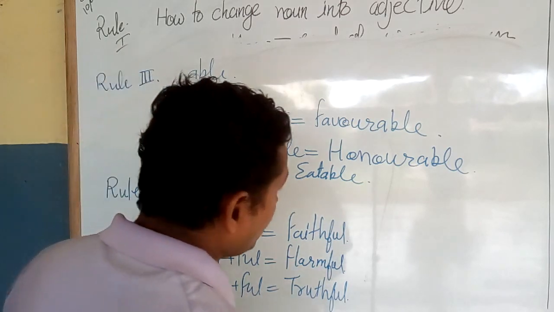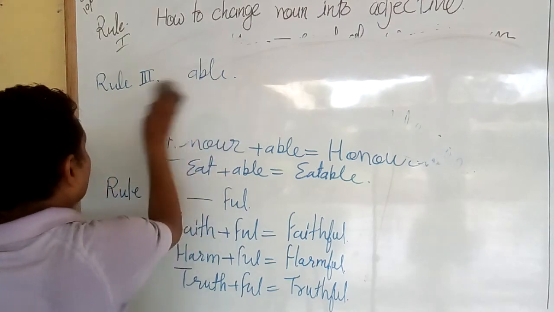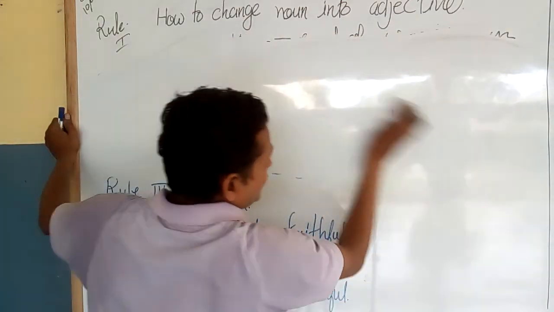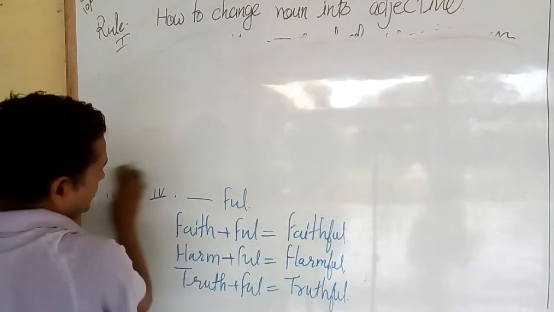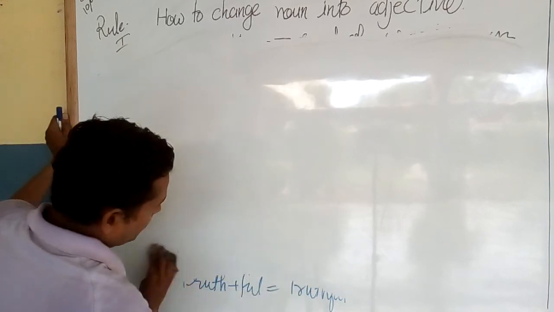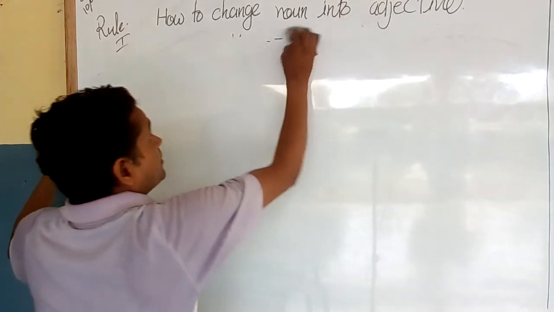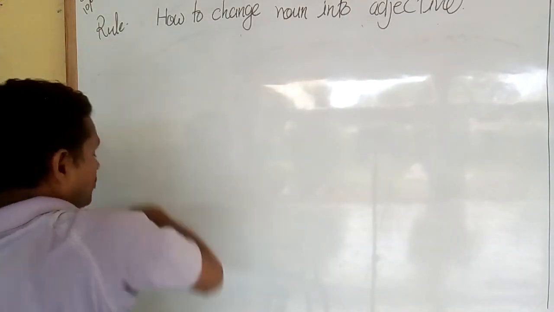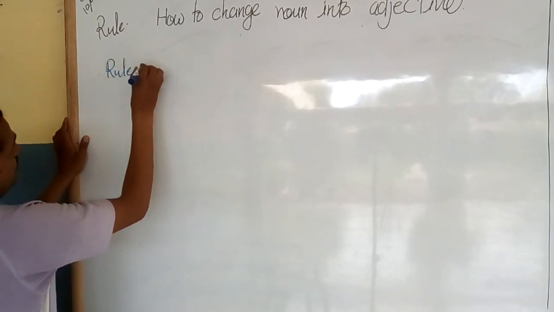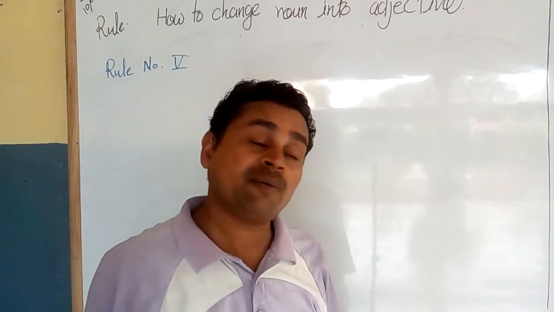So now come to rule number 5. Rule number 5 is also very simple for you, through which you can make all the interesting words. It means a noun can be changed into an adjective. So it's a very interesting rule. Let us study that.